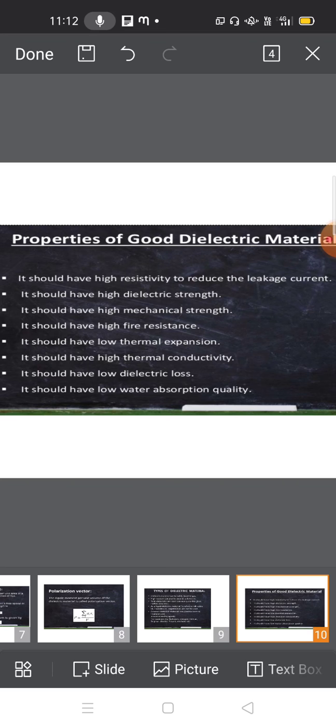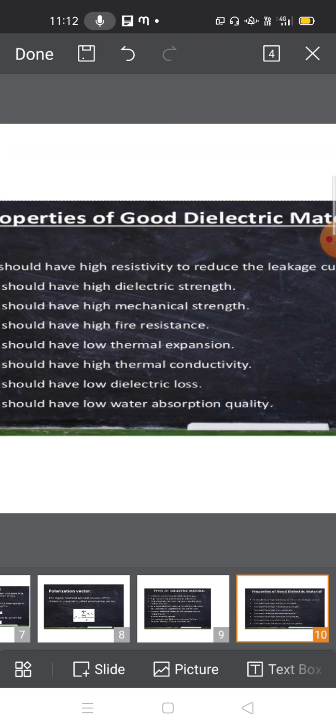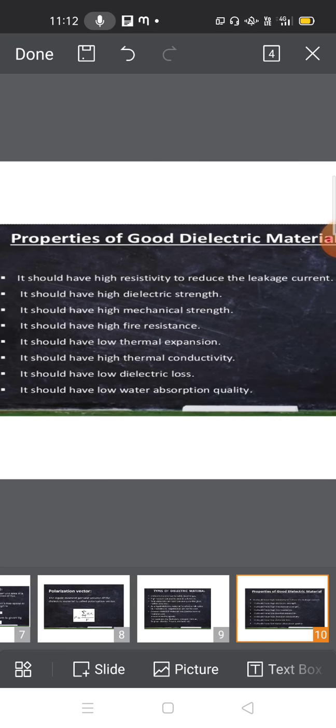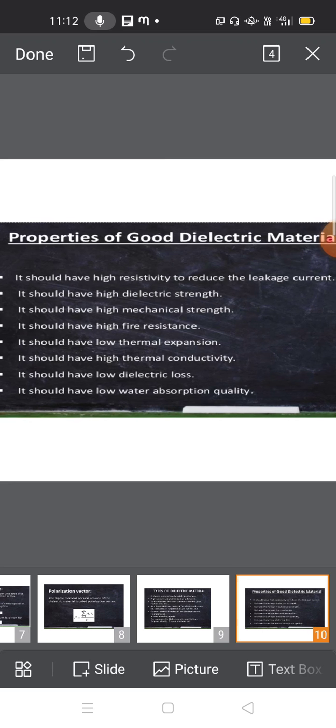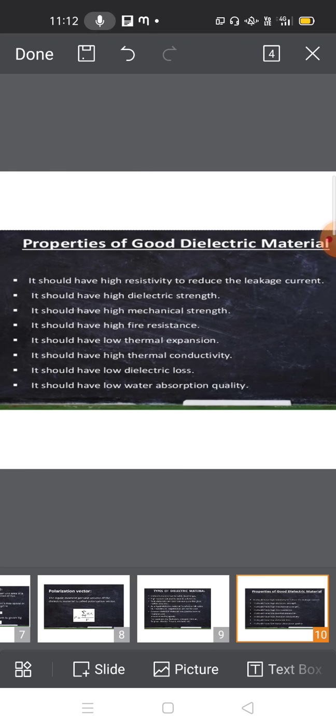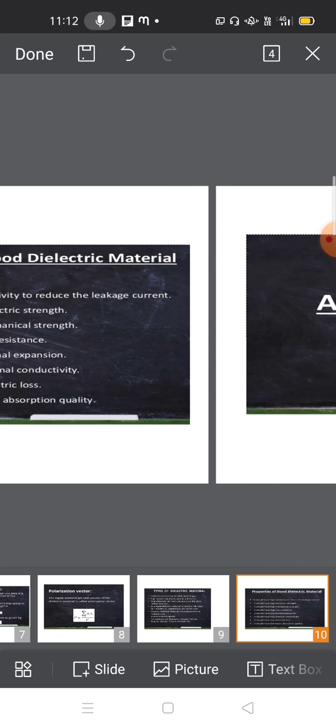It also has low thermal expansion and high thermal conductivity, a very low dielectric loss value, and low water absorption. Materials showing all these properties are called good dielectric materials.